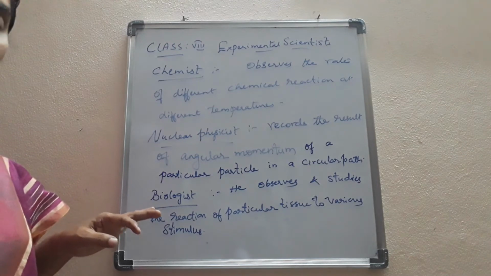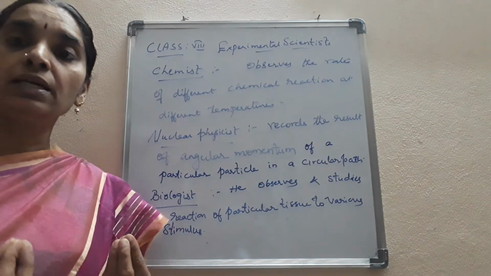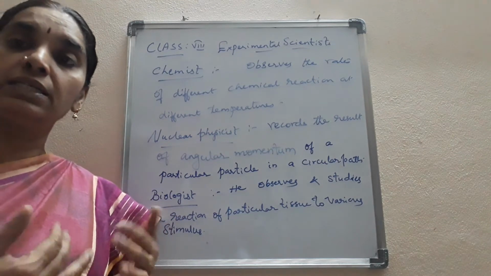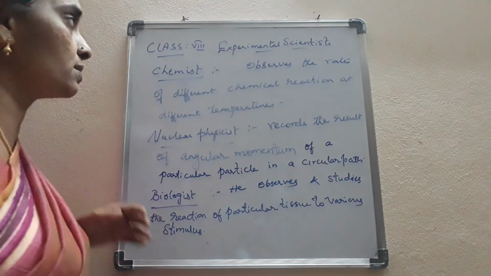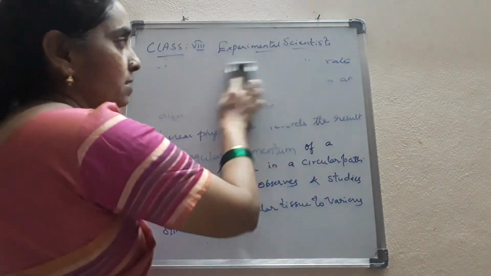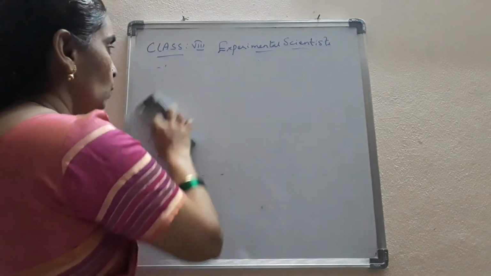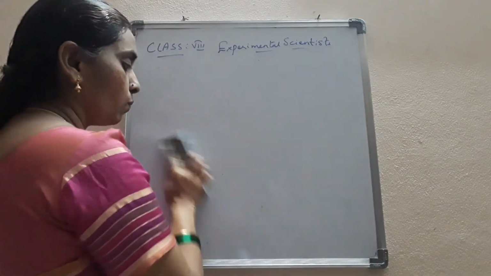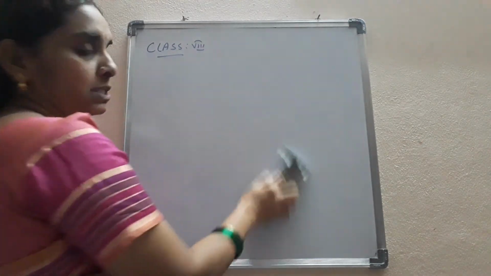So why do they work? What is their perspective? Science has been developed as an individual perspective and also a societal perspective. So what is an individual perspective and what is a societal perspective?